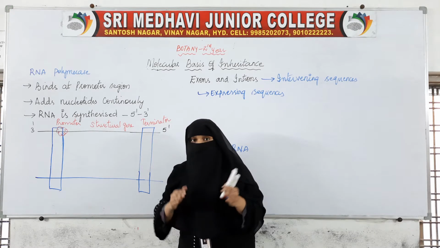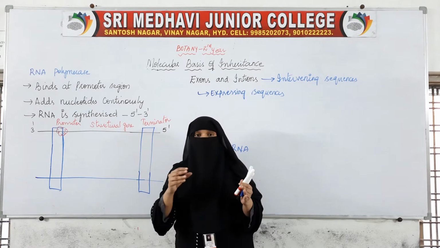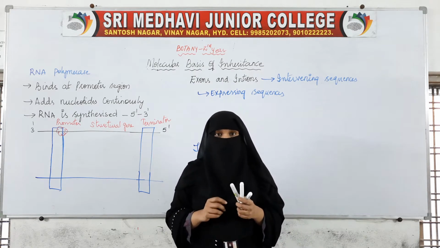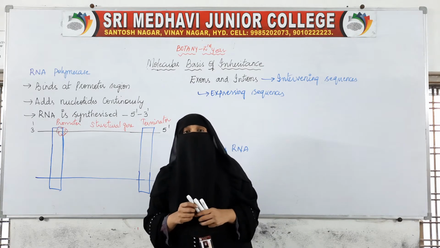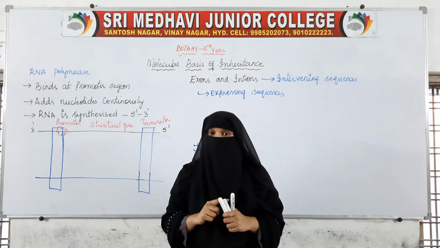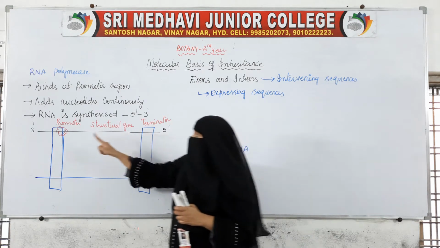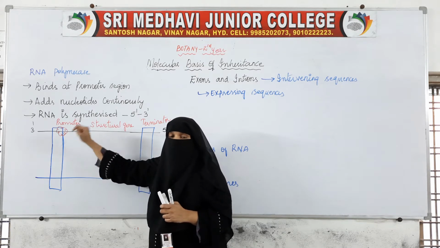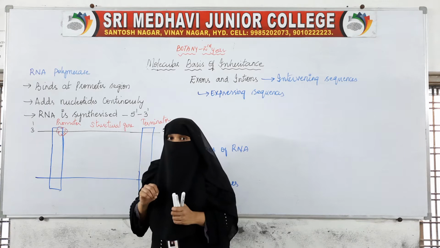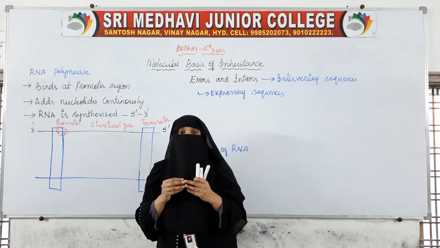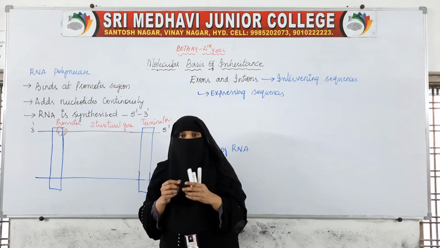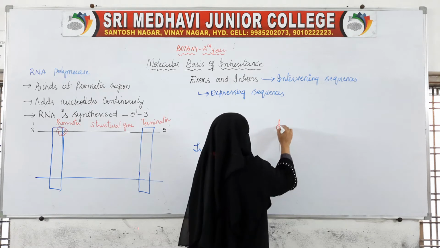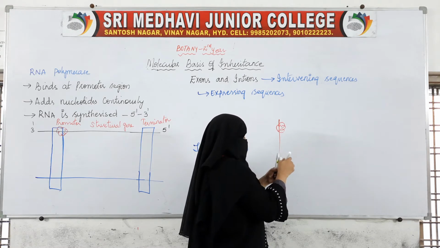How will RNA be made? To make the nucleic acid RNA, we need nucleotides. So nucleotides will be added. What will this polymerase be doing? First, it will be binding at the promoter region. After binding, it starts joining the nucleotides. For example, this is the place where it is starting. Here we have RNA polymerase. When it binds here, it starts joining.